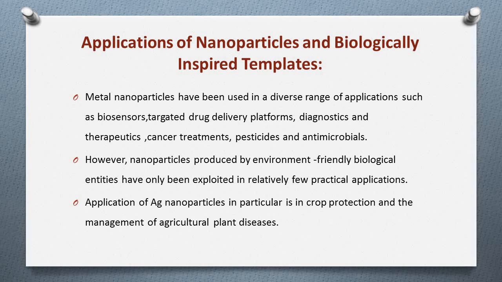For example, the tobacco mosaic virus has been used to assemble gold, silver and platinum nanoparticles, and filamentous bacteriophages have been used to form silica fibers and nanotubes.